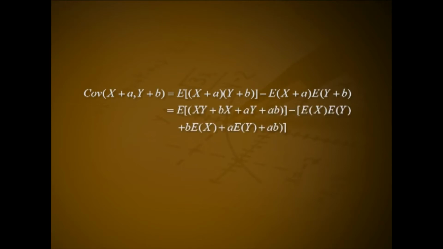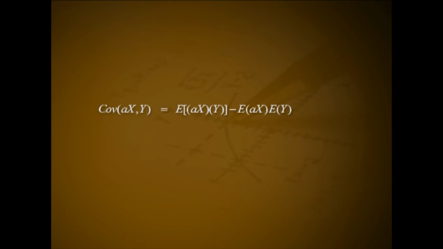That is equal to expectation of xy plus bx plus ay plus ab minus expectation of x into expectation of y plus b into expectation of x plus a into expectation of y plus ab. That is equal to expectation of xy minus expectation of x into expectation of y, which is covariance between x and y.